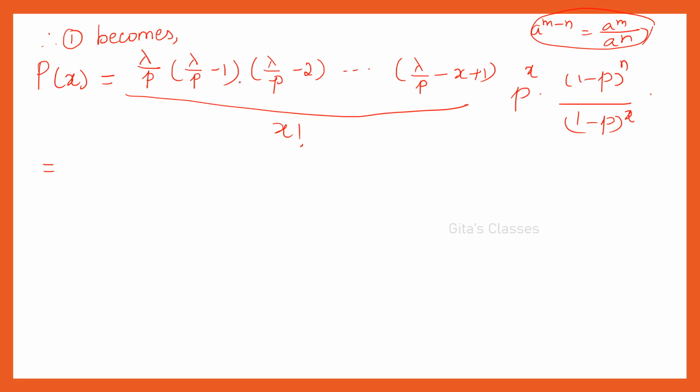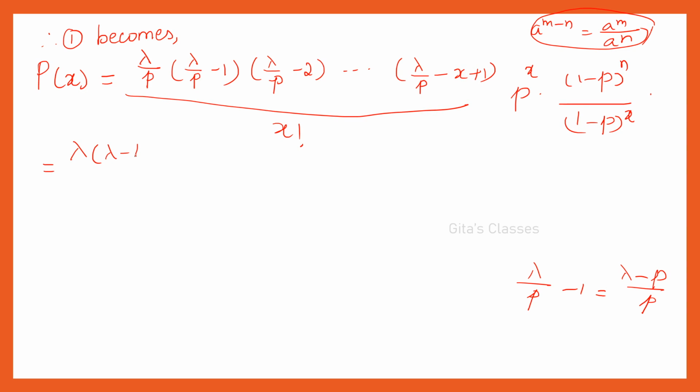Okay, all the p, you take LCM in each factor and bring all the p to the denominator. So lambda into first term, that p I'll write later, and in this term lambda by p minus 1 can be written as lambda minus p by p, right?